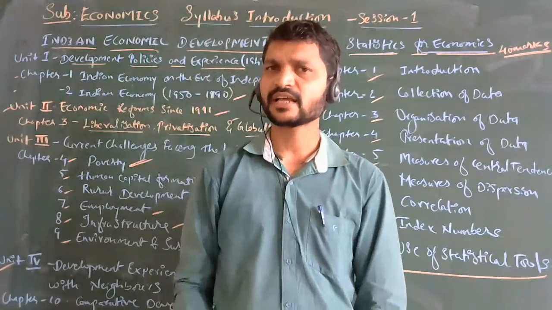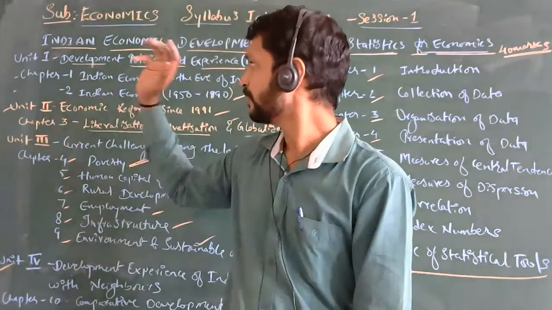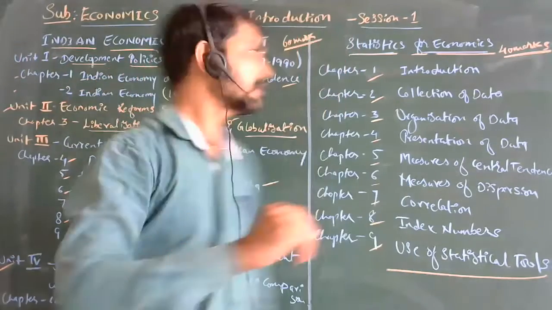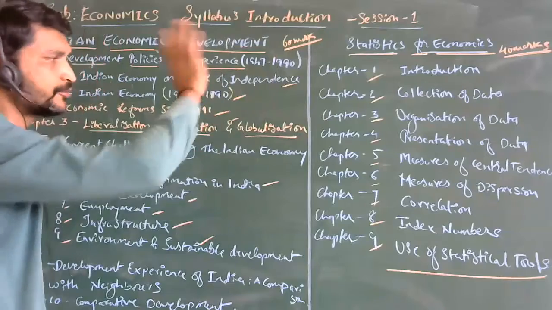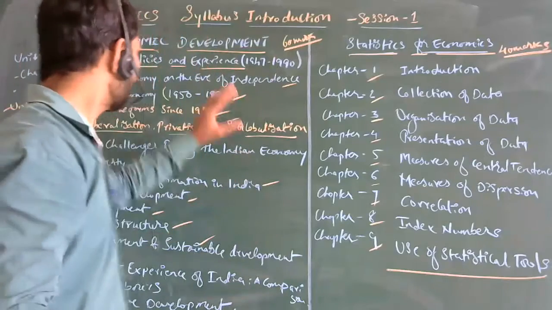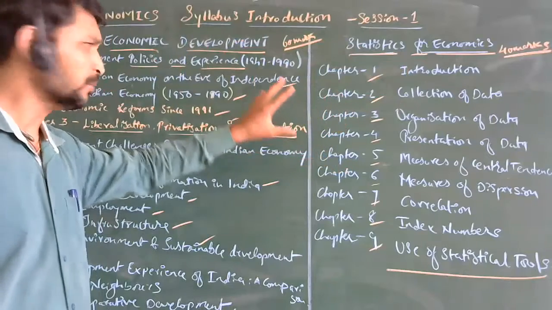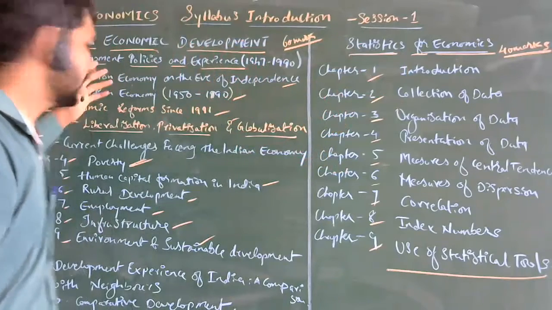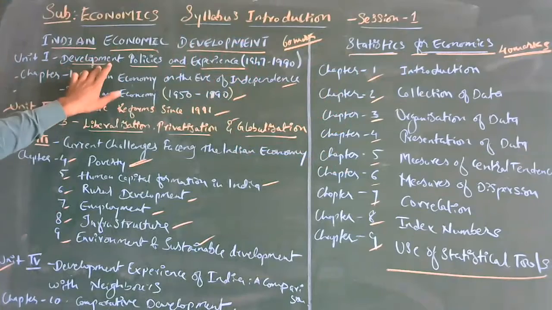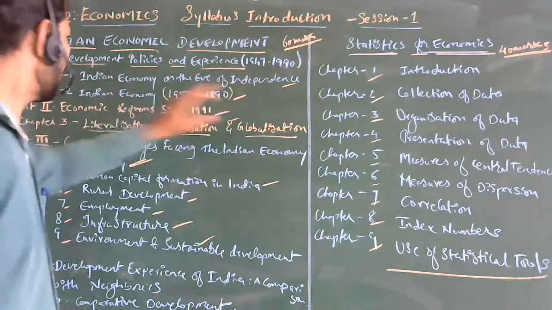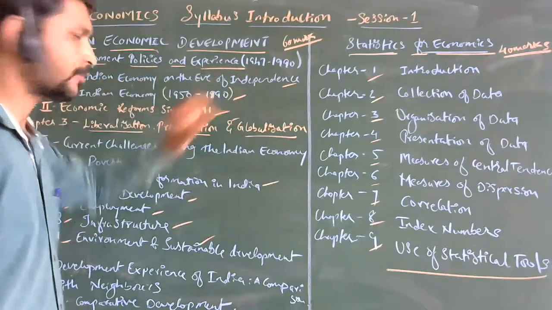In the next class we shall be discussing the first chapter, development policies and experience from 1947 to 90. We can start with either of the books. So in the next class I will start with the first unit, development policies and experience, Indian economy on the eve of independence.